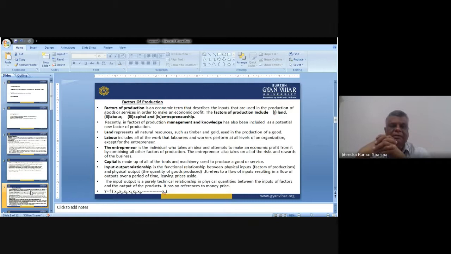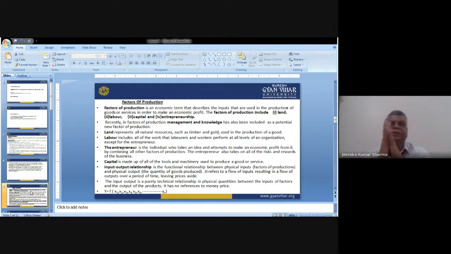Then the fourth one, which is very important, is the entrepreneur. It is the individual who has an idea to develop a product. Through that idea or concept, they develop the concept into a product, and that product finally satisfies the demand or desire of the ultimate consumer. This is the person who takes the risk in the entire process, and who is simultaneously responsible for benefit and loss. That person is called an entrepreneur.